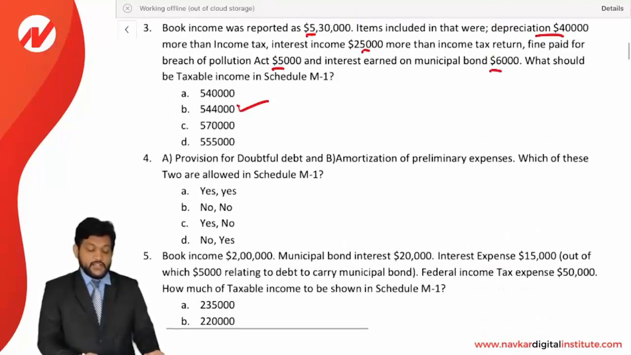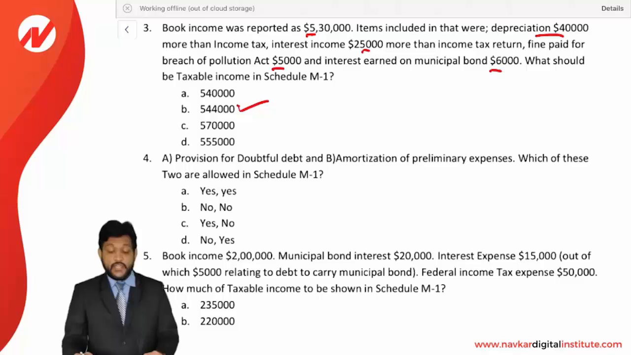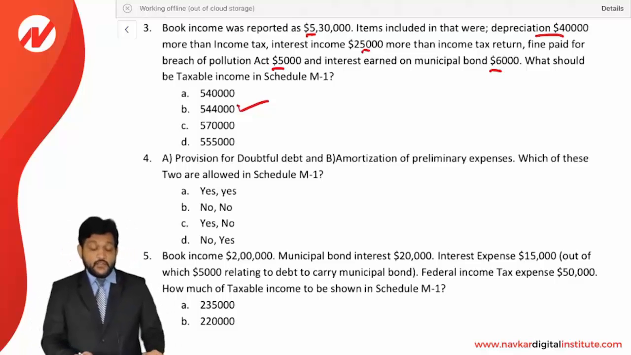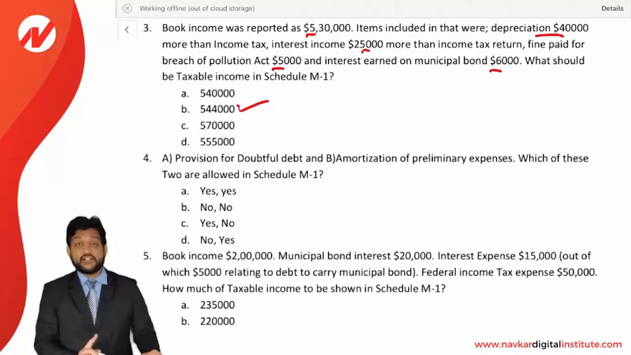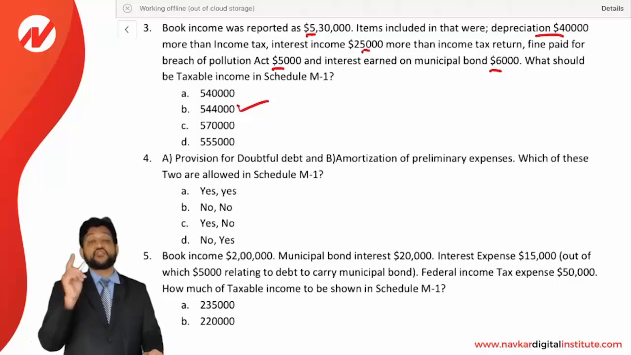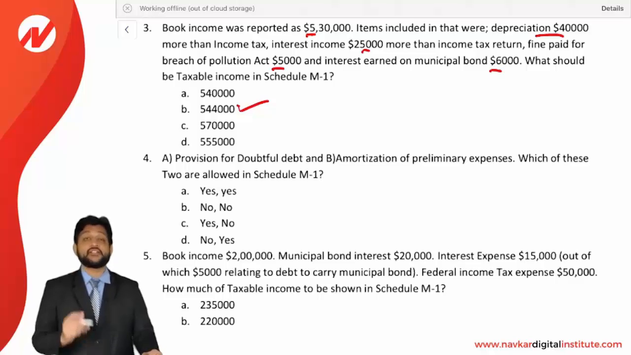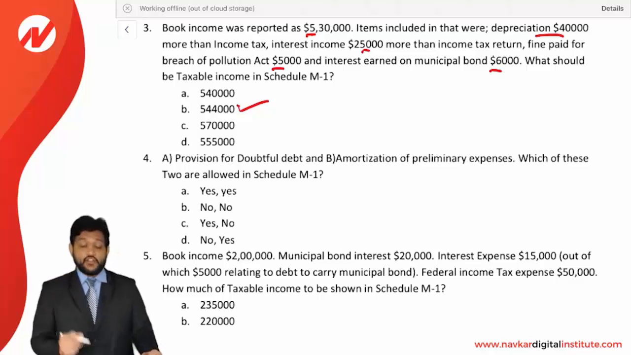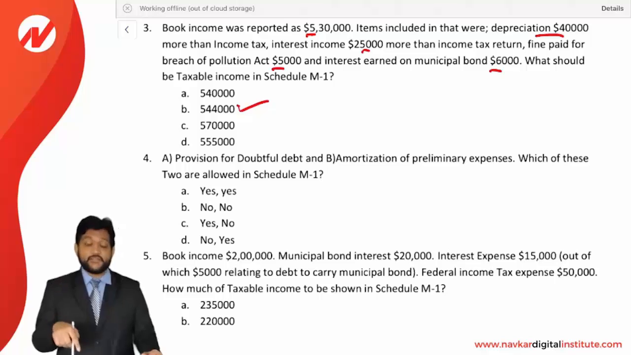Next, the provision for doubtful debt and amortization of preliminary expenses: which of the two are allowed in Schedule M1? See, provision for doubtful debt is not a deductible expense, but amortization of preliminary expense is a deductible expense, which we have seen at the time of individual rules. The same rule is applicable for corporations. So for the first it is no, and for the second it is yes. So no and yes, D is the correct option.